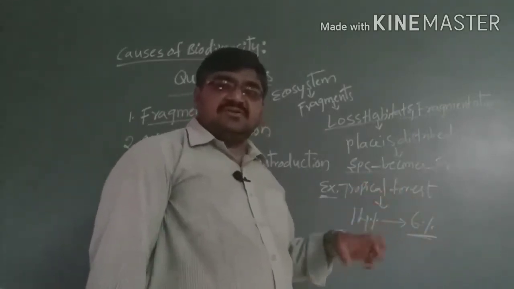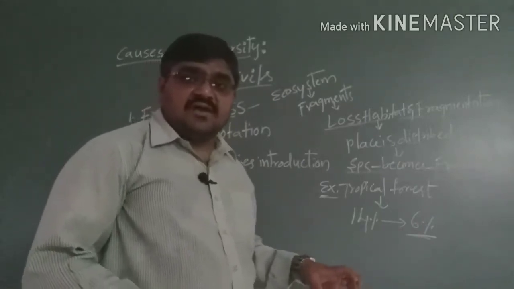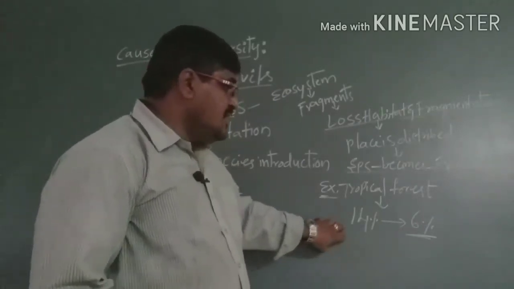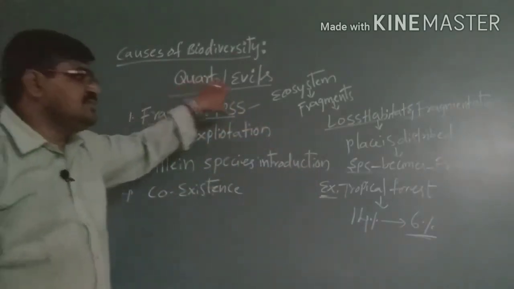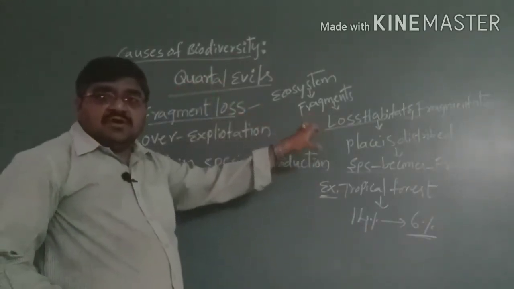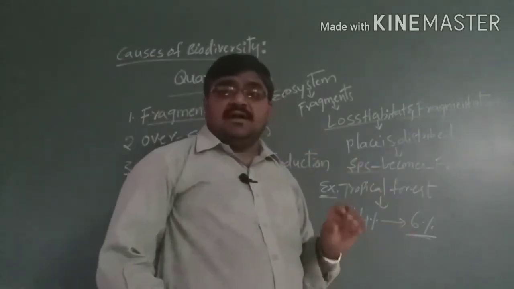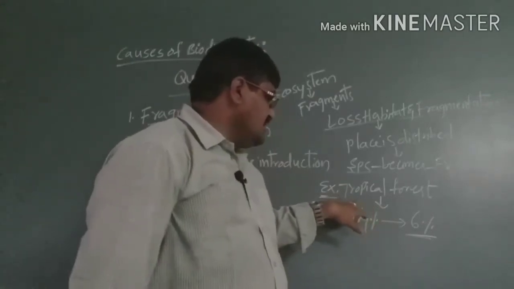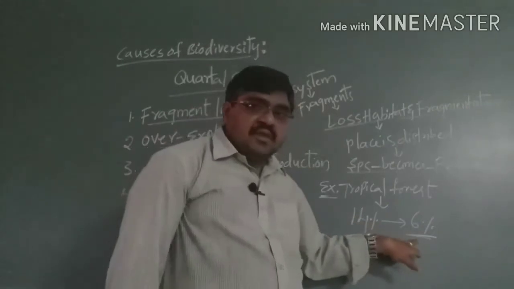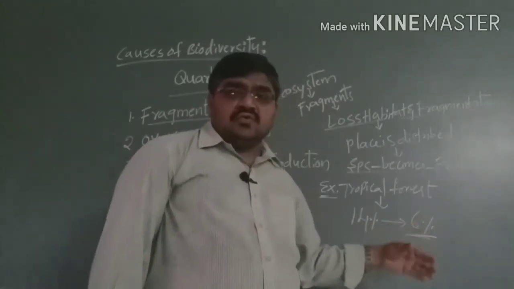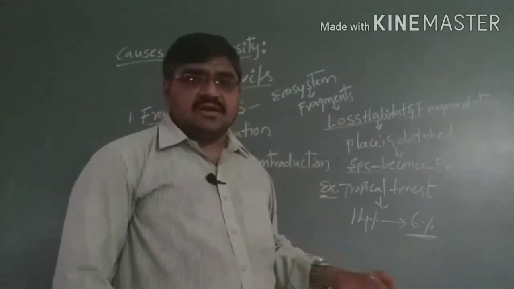The species present there are distributed to different regions of the earth's surface. Gradually, due to various environmental factors, some species become extinct, as the tropical forest is converted for the benefit of mankind.